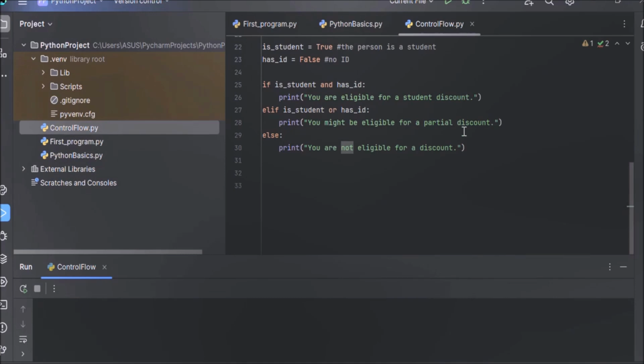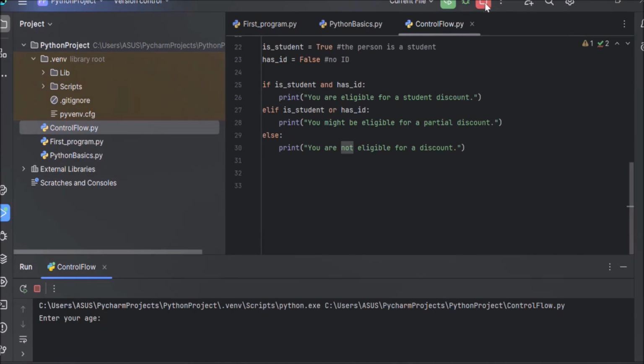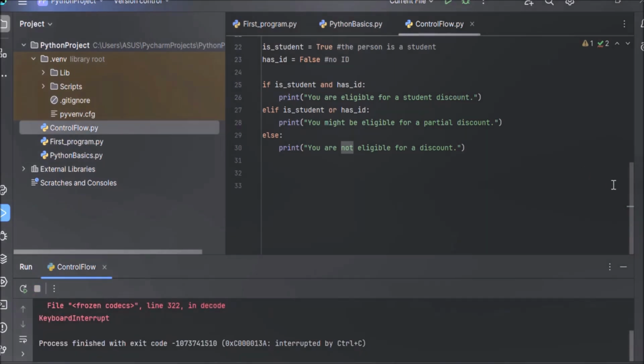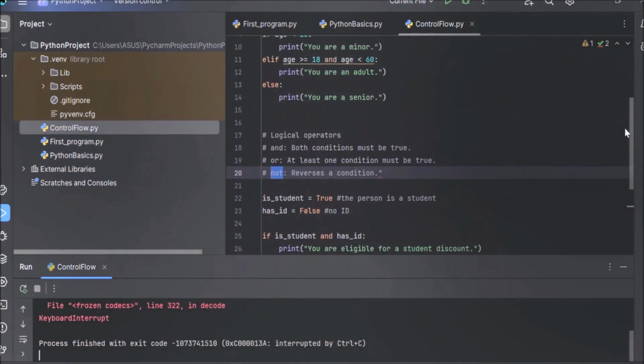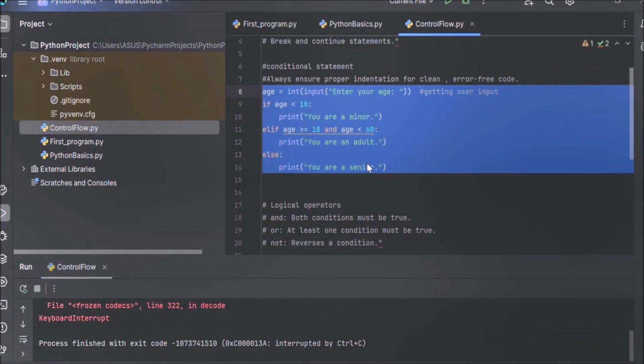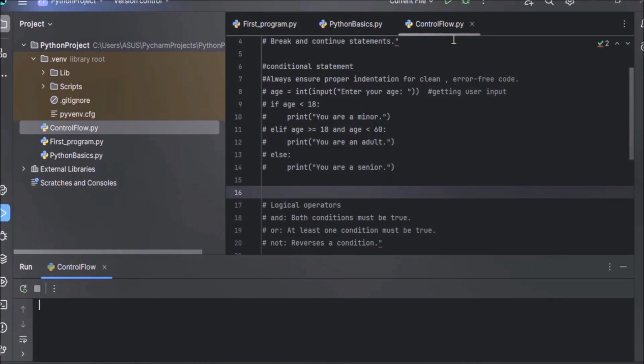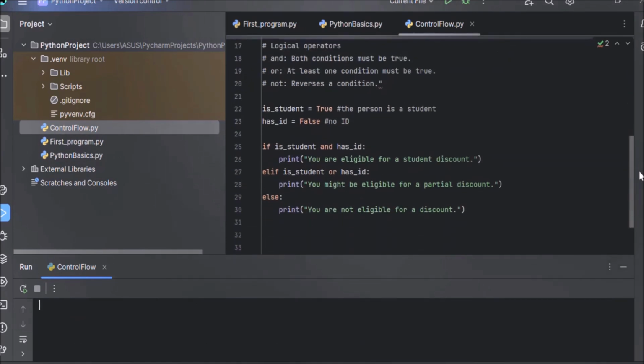Now let's execute this code and see the output. Let me comment out the previous conditional section of this code because we don't need it now, clear the console, and execute it once again.